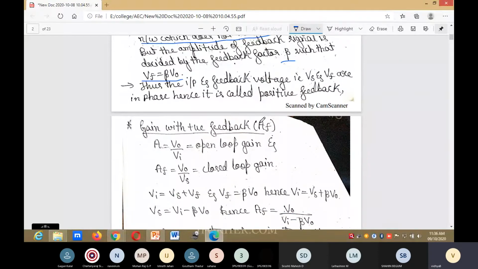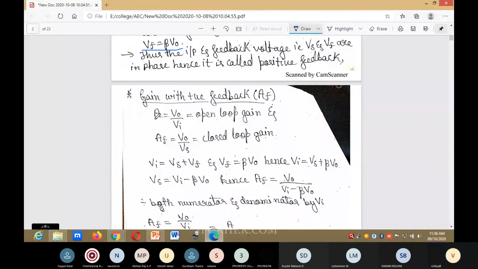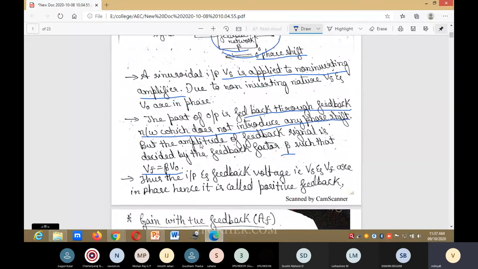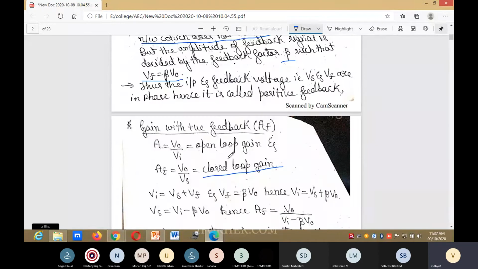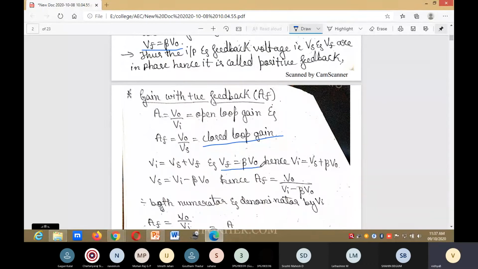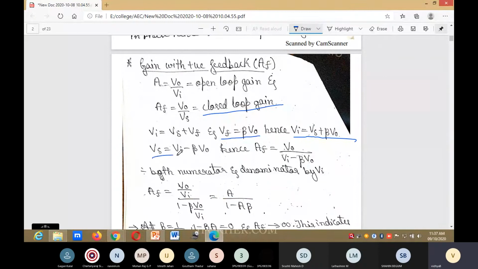Next, gain with the positive feedback, that is AF. A is equal to V0 divided by Vi, the open loop gain. AF is equal to V0 divided by Vs, the closed loop gain. Vi is equal to Vs plus Vf. Vf is equal to beta into V0, hence Vi is equal to Vs plus beta into V0. So Vs is equal to Vi minus beta into V0.